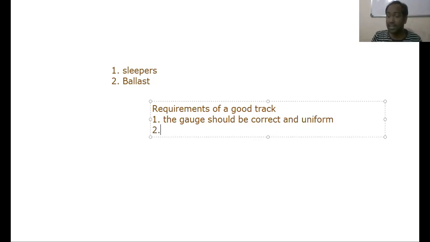Next one is the rails should have perfect cross levels.